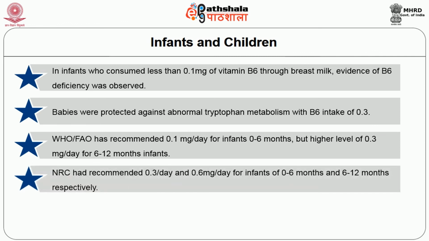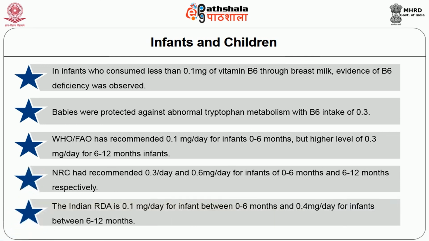NRC has recommended 0.3 mg per day and 0.6 mg per day for infants of 0 to 6 months and 6 to 12 months respectively. The Indian RDA is 0.1 mg per day for infants between 0 to 6 months and 0.4 mg per day for infants between 6 to 12 months.